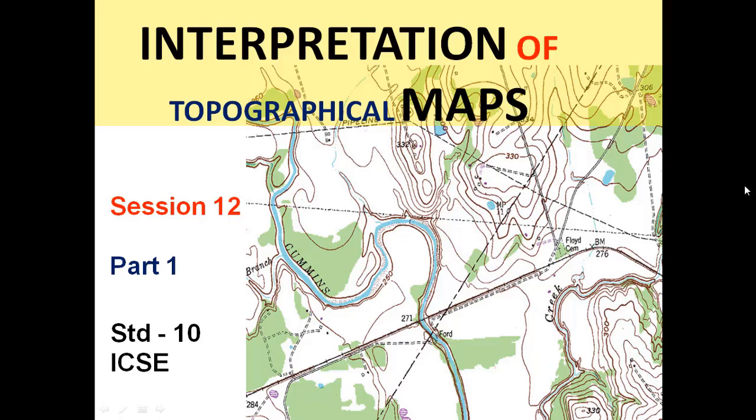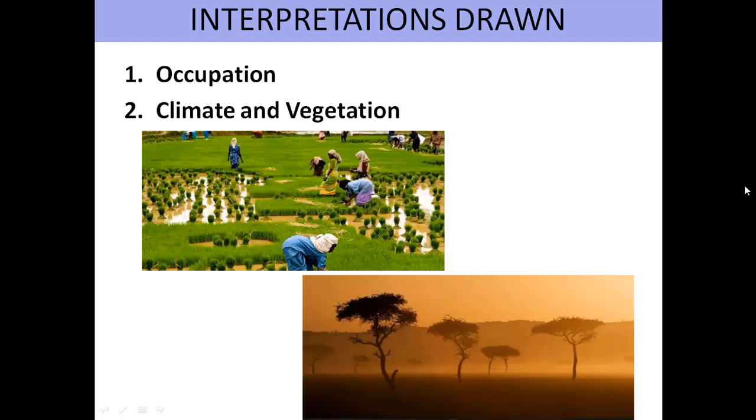Today's session is on interpretation of topographical maps, session 12, part 1, standard 10 ICSE. In this session, we'll learn how to interpret a topographical map and how the interpretation can be drawn. There are two primary components that we'll learn, based on which we'll interpret the topographical map or a particular map extract. First one, occupation and climate and vegetation.